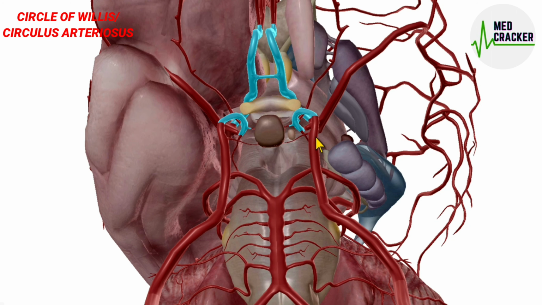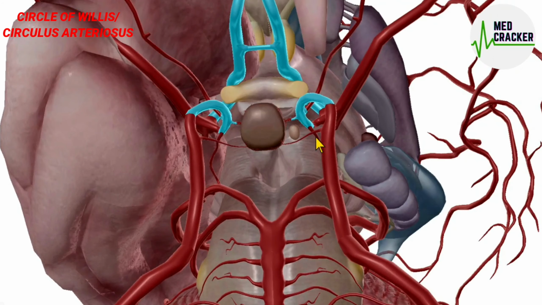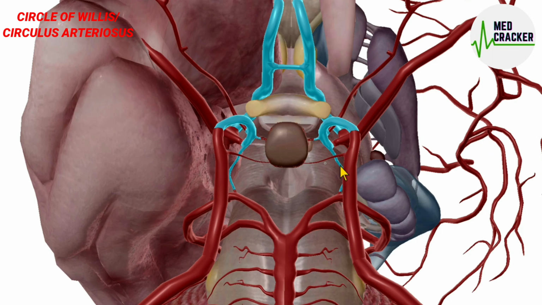Then posterolaterally, this is the posterior communicating artery. The posterior communicating artery forms the circle posterolaterally. And then posteriorly, this is the posterior cerebral artery, a branch of the basilar artery, which forms the circle of Willis.